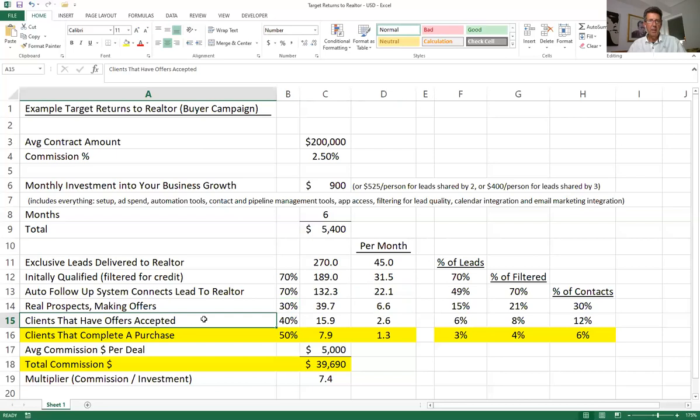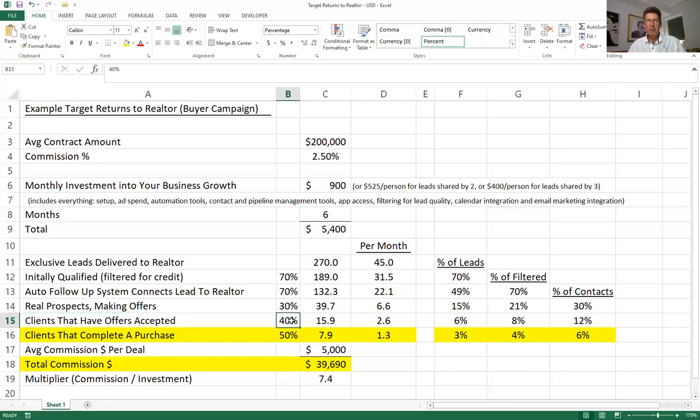And let's say that of those, we knock it down to another, let's say 40% of those who actually have offers that are accepted. Now, more are going to be making offers, obviously, but in terms of offers that are accepted, let's just say 40%. And then let's knock it down by another 50% in terms of clients that actually have a purchase that completes. So that brings it down to only 1 or so per month.